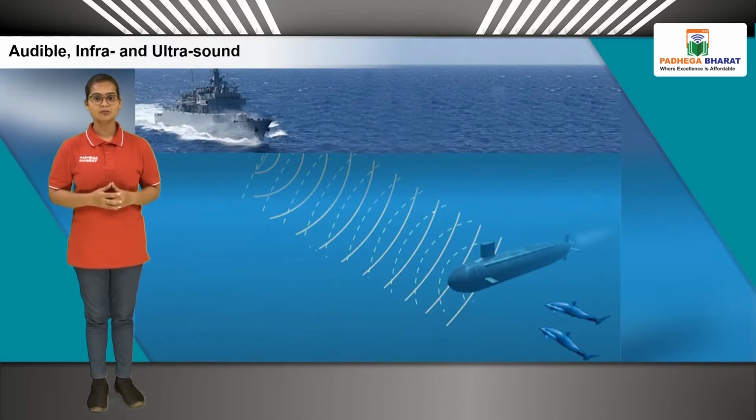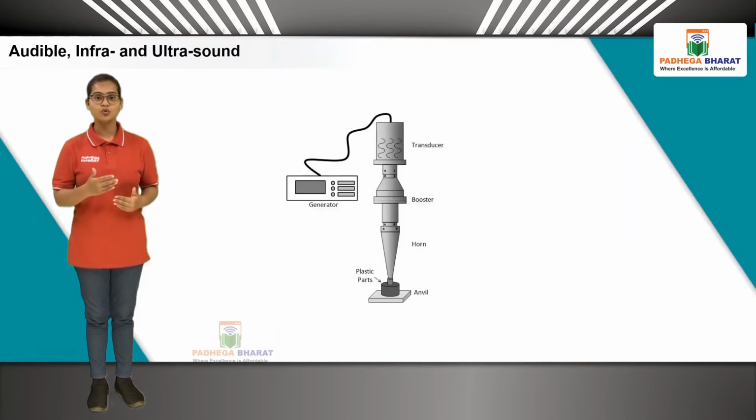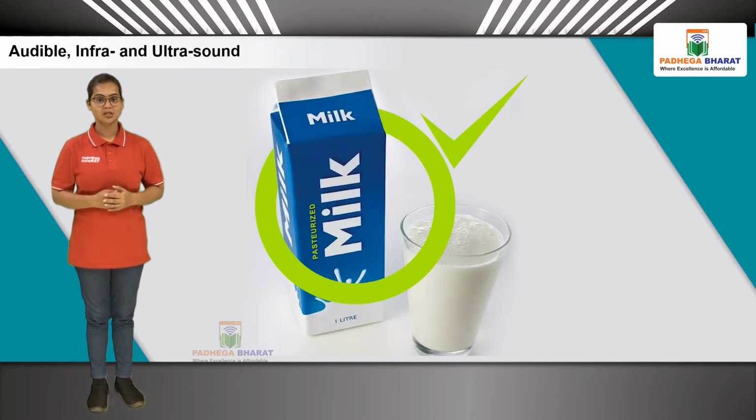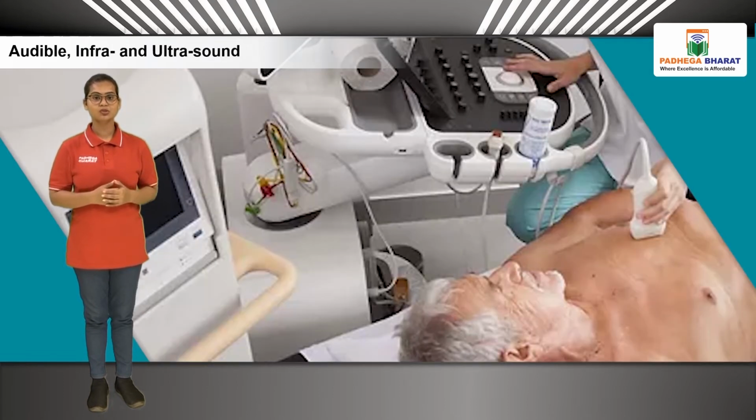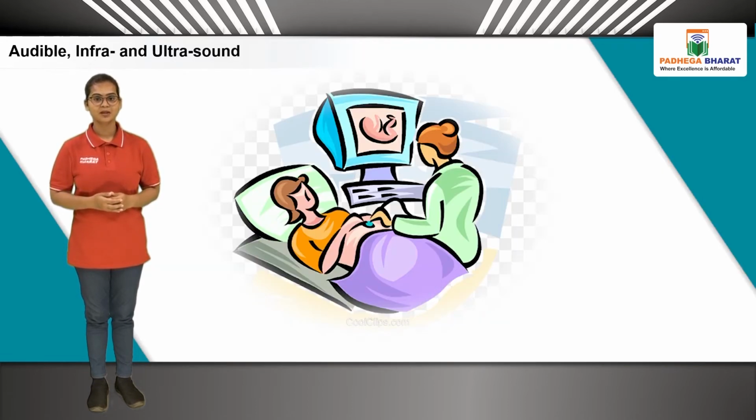For communication between ships at sea. It is used to join plastic surfaces together. It is used to sterilize liquids like milk by killing the bacteria in it so that milk can be kept for a longer duration. It is also used in echocardiography, which studies heartbeats. It is based on ultrasonic waves, which is known as sonography technology.